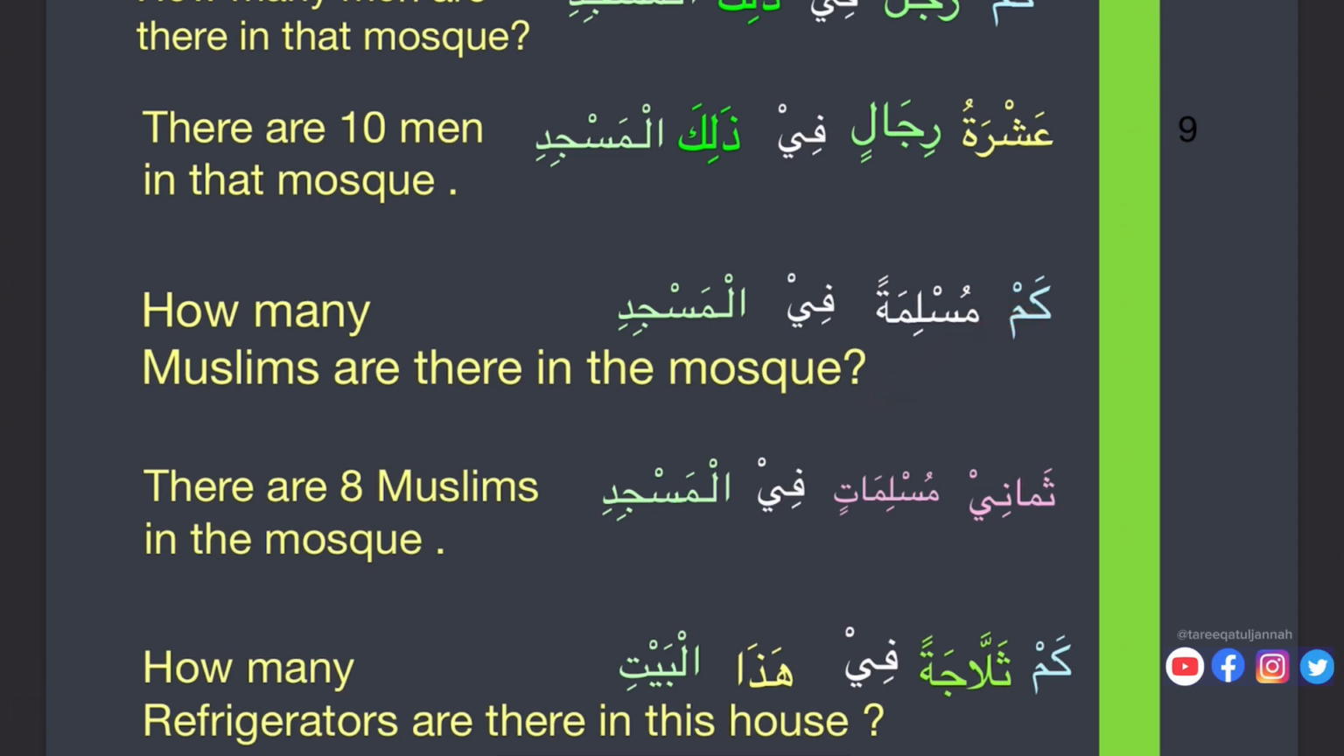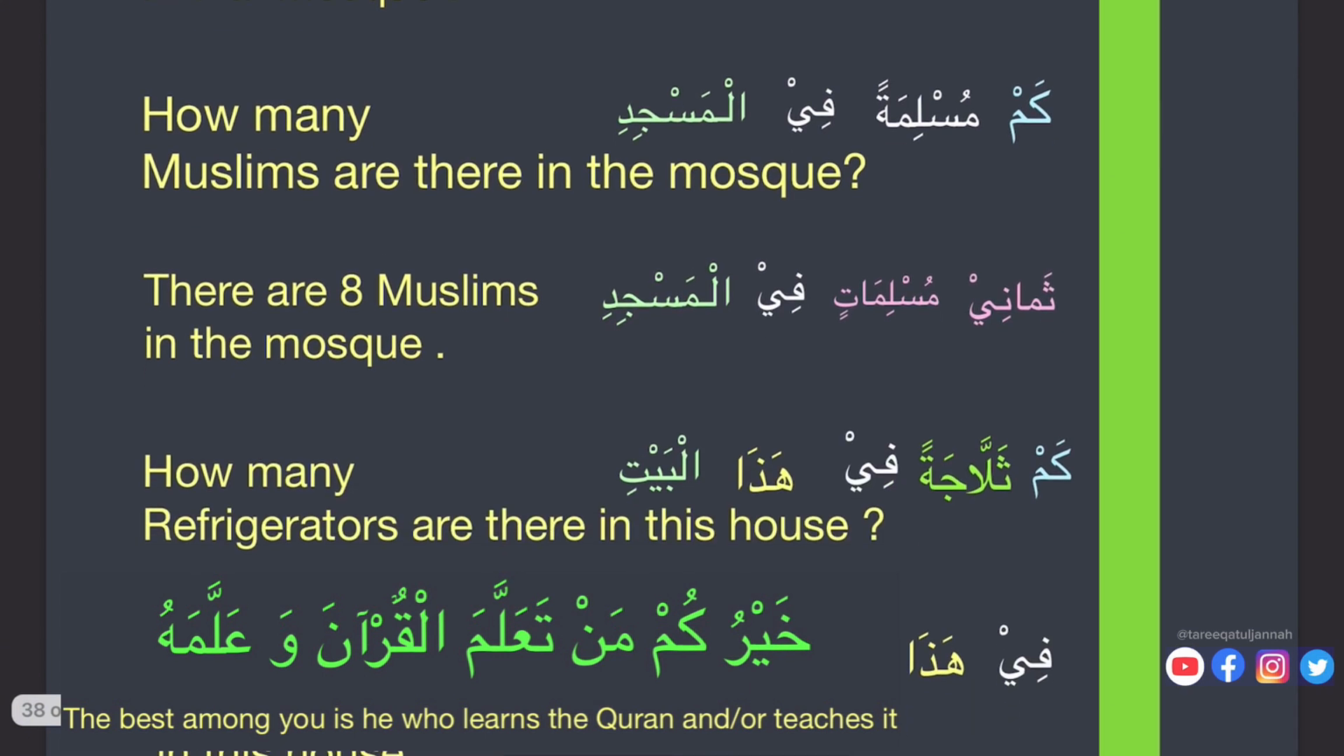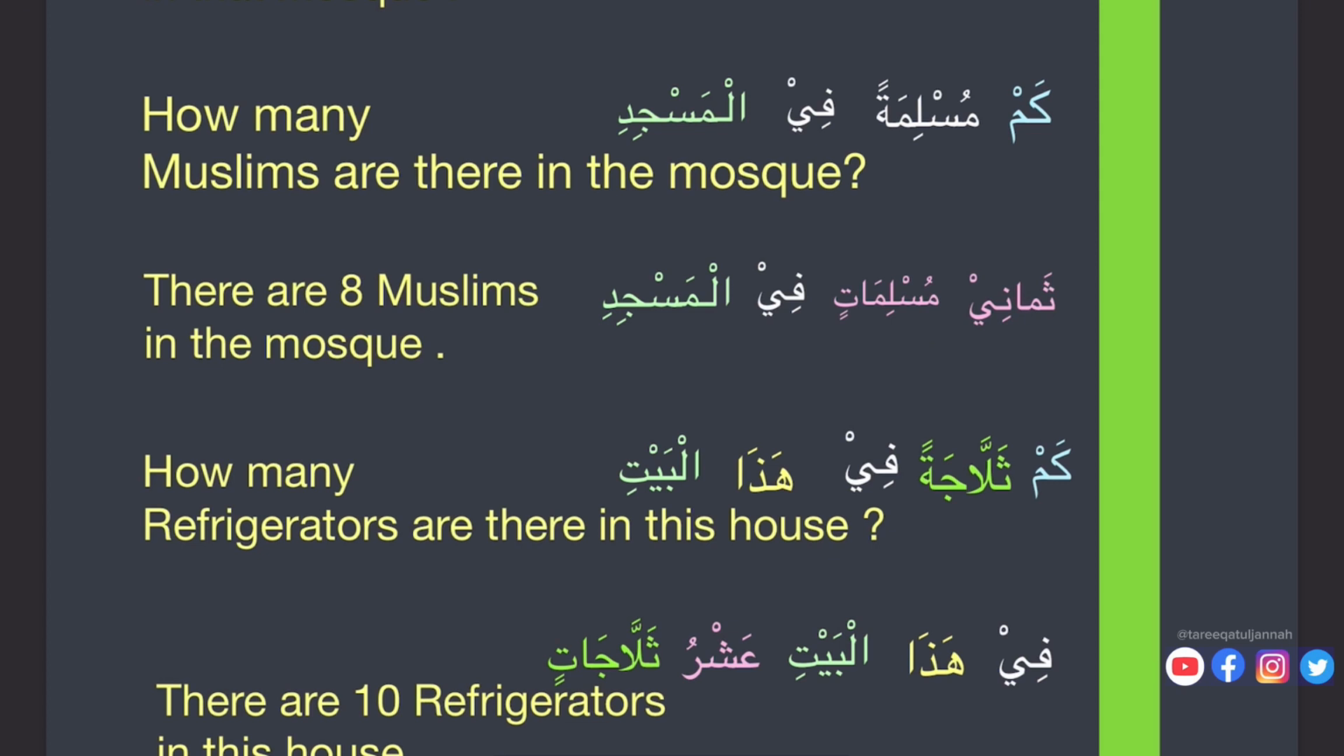Kam muslimatan. Again here we see that kam plus wahid, single, whether it's muzakkar or muannas, no problem. Fil masjidi. Thamani muslimat. Here feminine. 8. Now we already studied in the previous class that if madud is feminine, then adad will be masculine. Here we can see muslimatin, and here adad is masculine. So there are 8 Muslim females